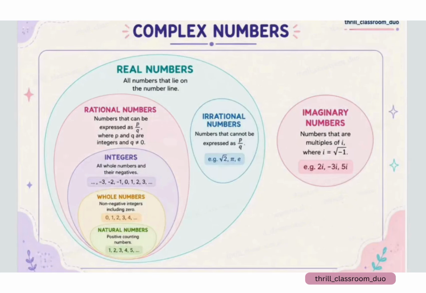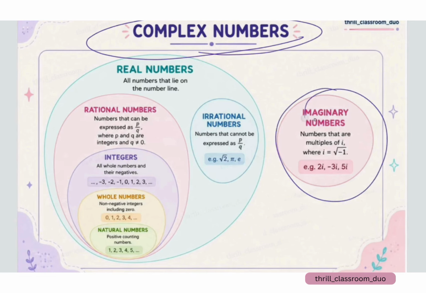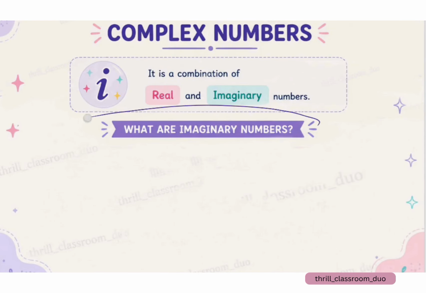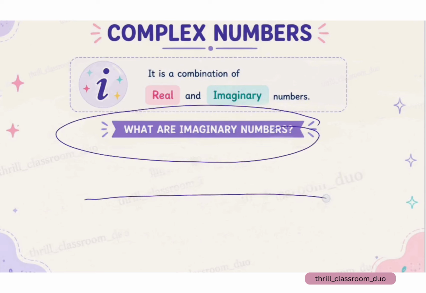Did you ever think that real numbers were the end of the number system? The answer is no. There is something more than real numbers. That is complex numbers. Before knowing what complex numbers are, you should know what imaginary numbers are. Imaginary numbers are the numbers that cannot be plotted on a real number system.